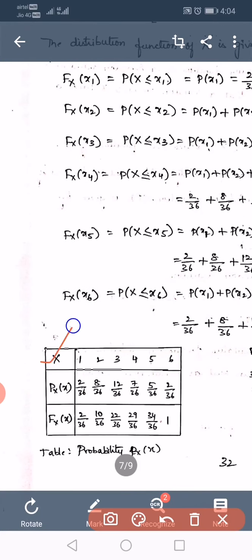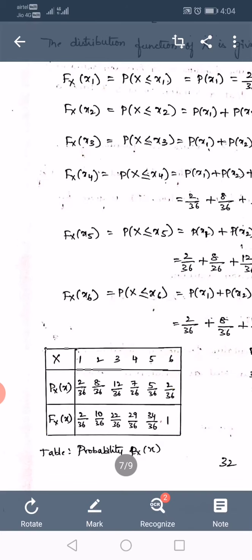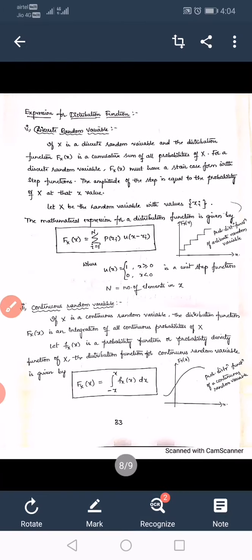This is the random variable X and these are the elements of the random variable, and this is the probability at these different values of the random variable. Next, Fx of x is the probability distribution function we have obtained just now in this problem. Now draw the distribution function. So this is the distribution function.